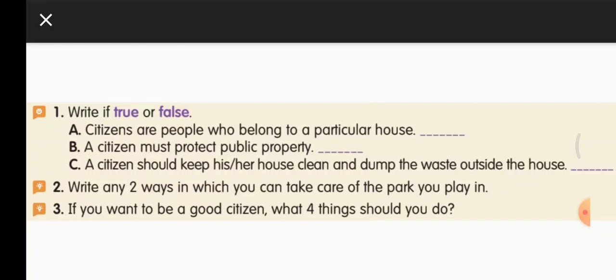We all should try to become good citizens, and that we can do by obeying the laws and taking care of the environment, protecting public property and respecting national symbols to show love and respect for other people.